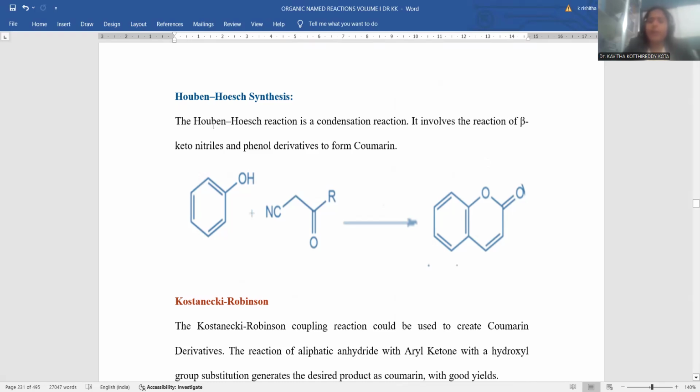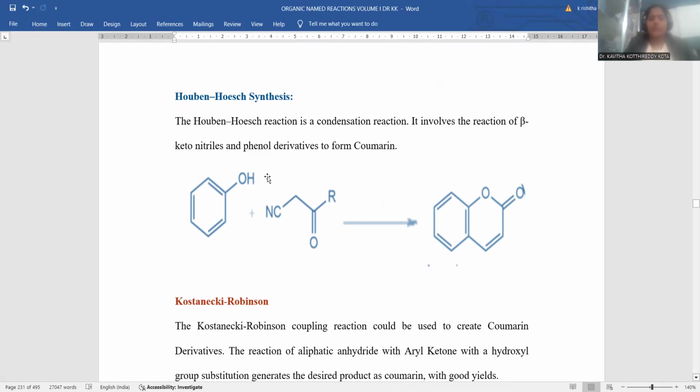That's the reason why you noticed so many named reactions for the synthesis of coumarin, and so many scientists have gone through this step by step. That's why coumarin synthesis is important, and the topic we are discussing is also important. Pechmann synthesis is also possible.